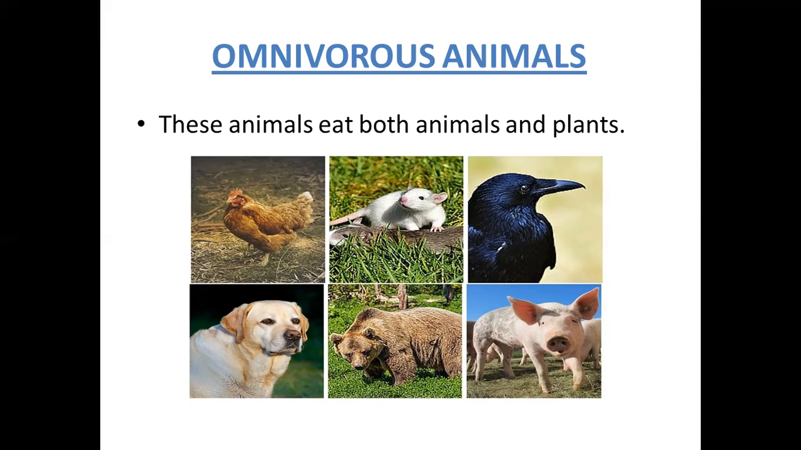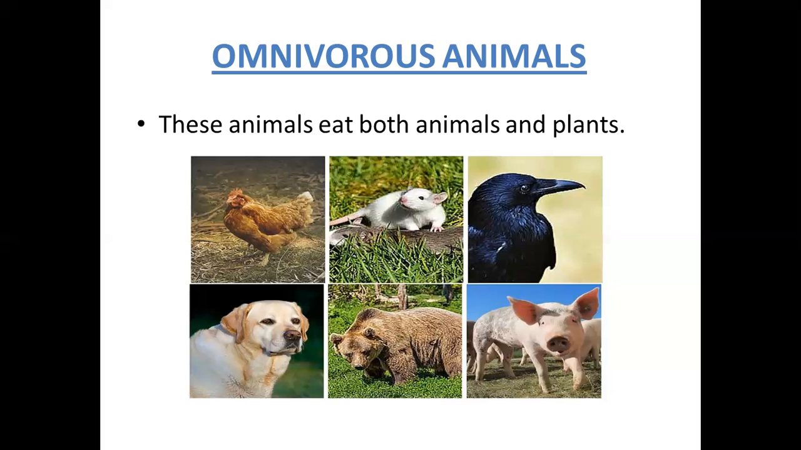These animals are called omnivorous animals. Such animals are called omnivorous animals, otherwise omnivores. Herbivores, carnivores, omnivores, or herbivorous animals, carnivorous animals, omnivorous animals. These are the three important groups of animals based on their feeding habits.